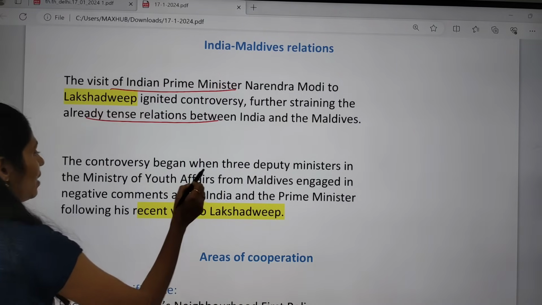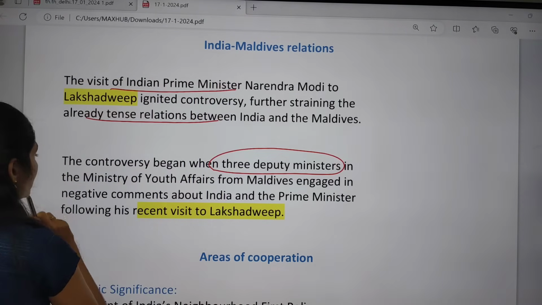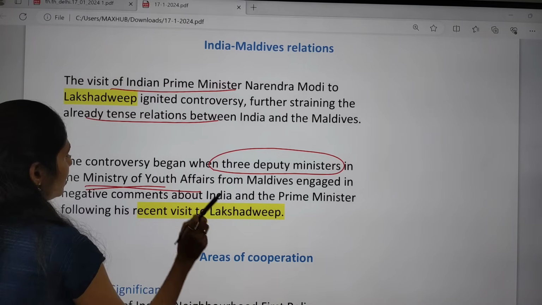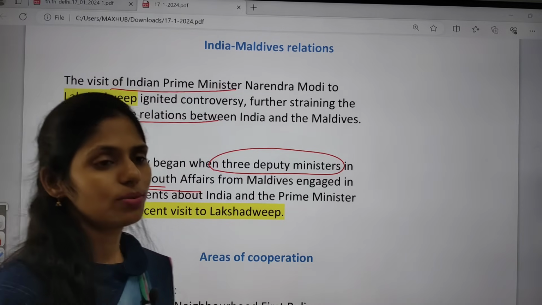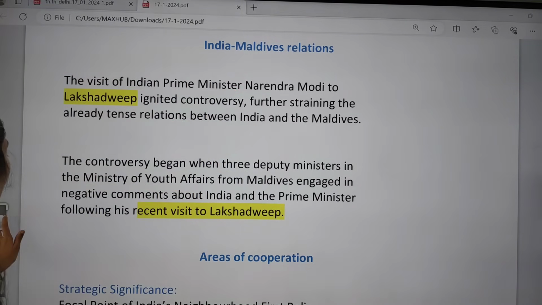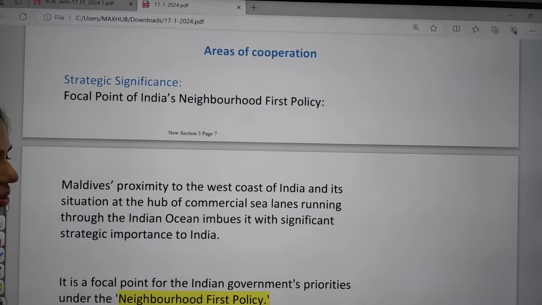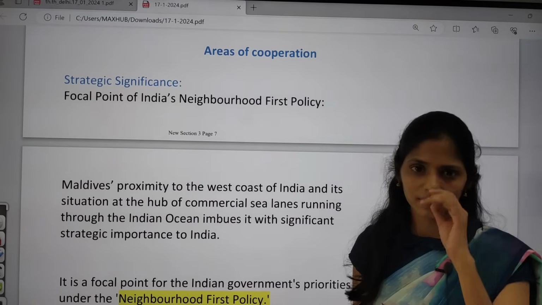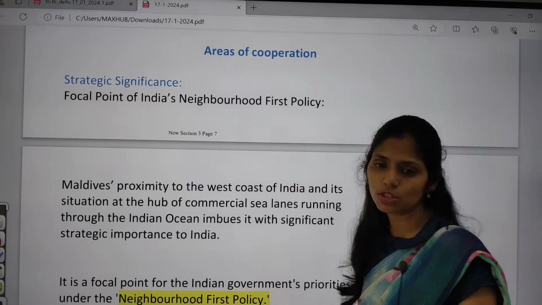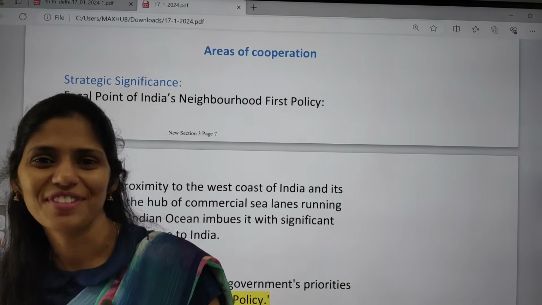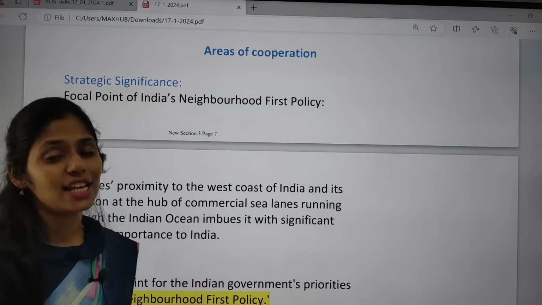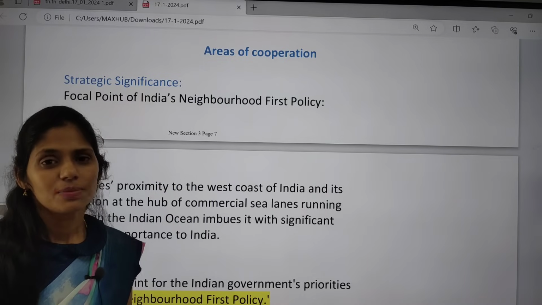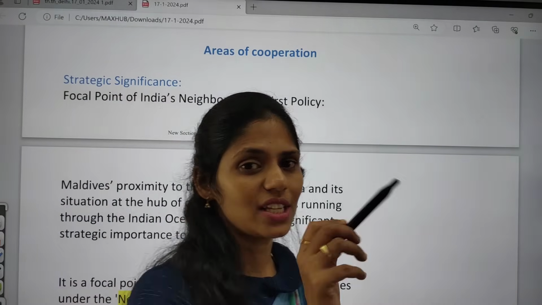The controversy began when three deputy ministers in the Maldives made some statements against the Prime Minister. Because of this, celebrities are running a campaign, that is #boycott Maldives in India. Because of the statements given by these ministers of Maldives, it affected the nationalism of Indians, and that led to a condition called hyper nationalism. They are mainly making it viral, spreading information on social media platforms.